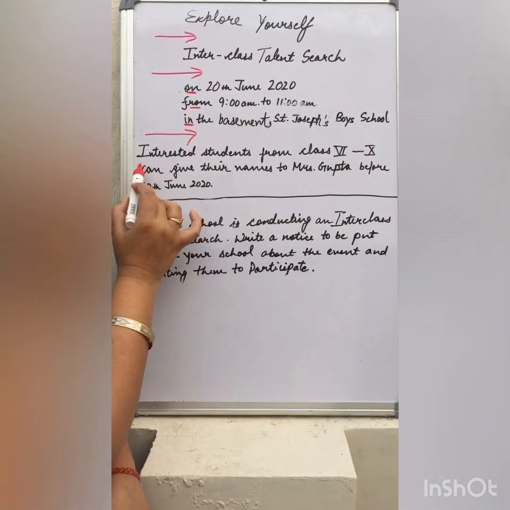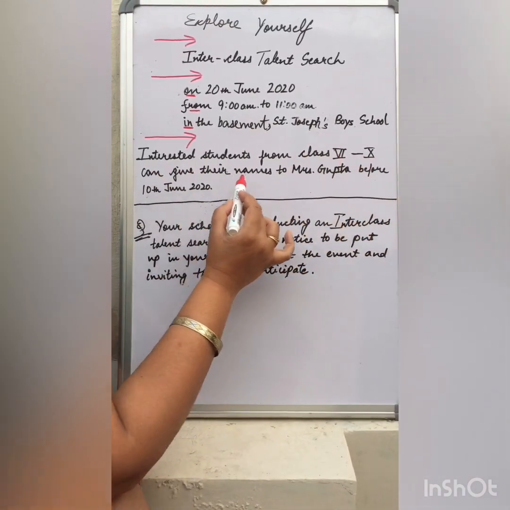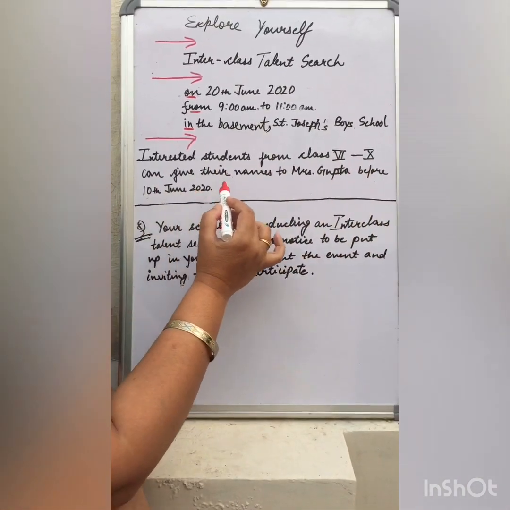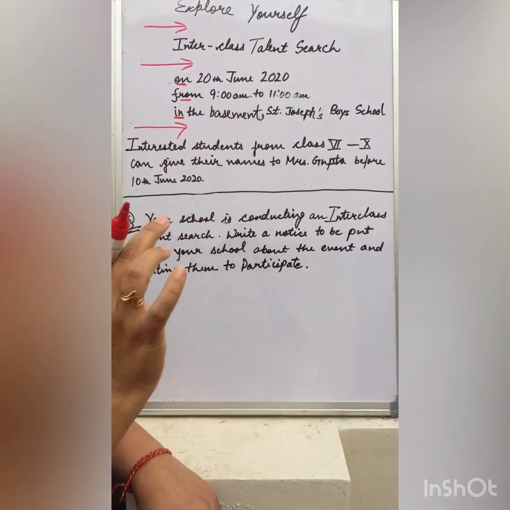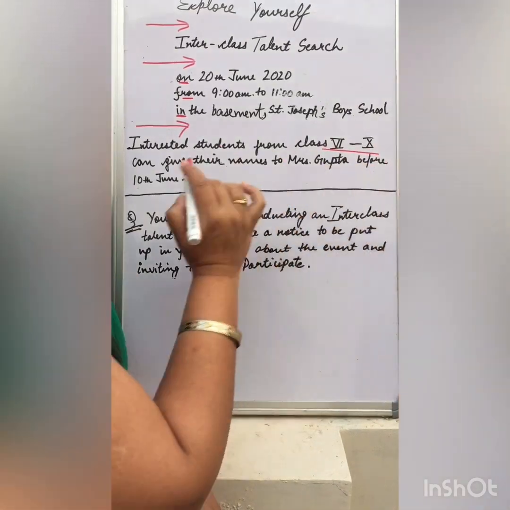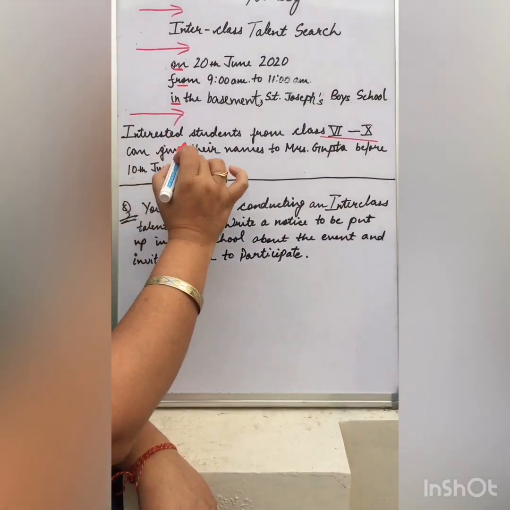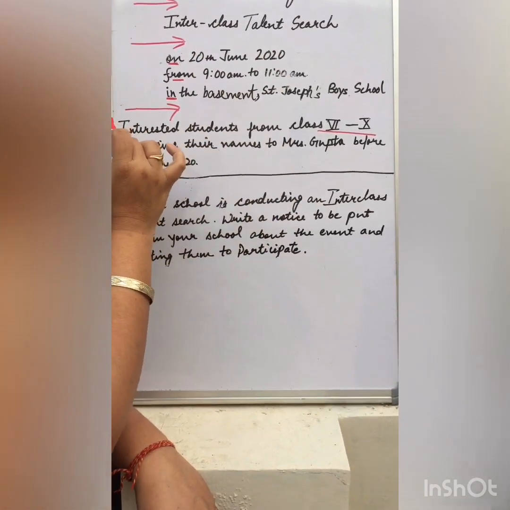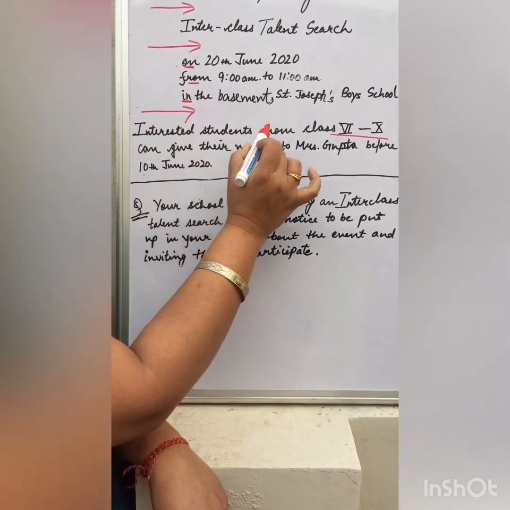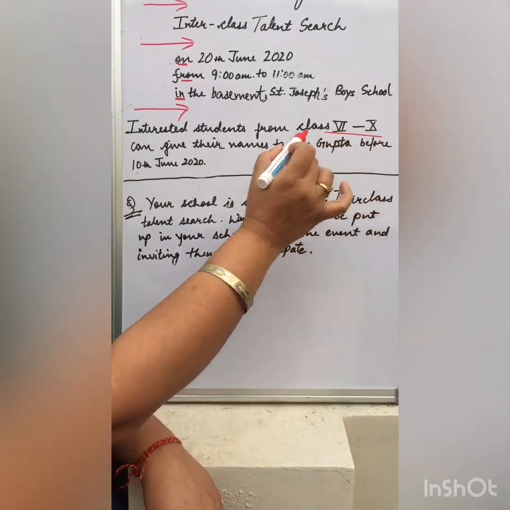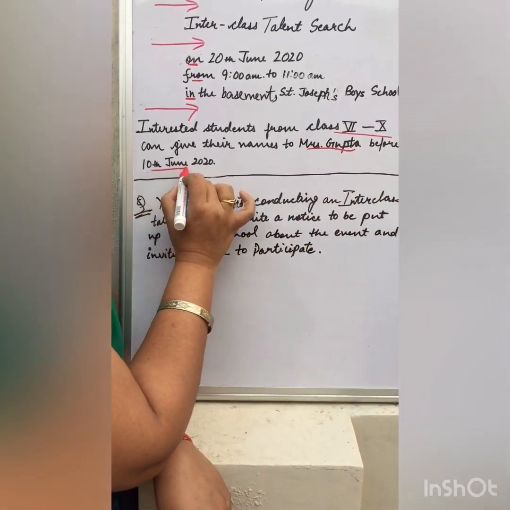Now from the margin. Interested students from class 6 to 10 can give their names to Mrs. Gupta before 10th June 2020. So in this, you only have to provide the information. First of all, very important, the target audience. Which classes are supposed to participate? Even if the whole school is to participate, don't write the whole school can give their names. No. Then also you have to write interested students from class 1 to 10 and so on can give their names to Mrs. Gupta before 10th June.